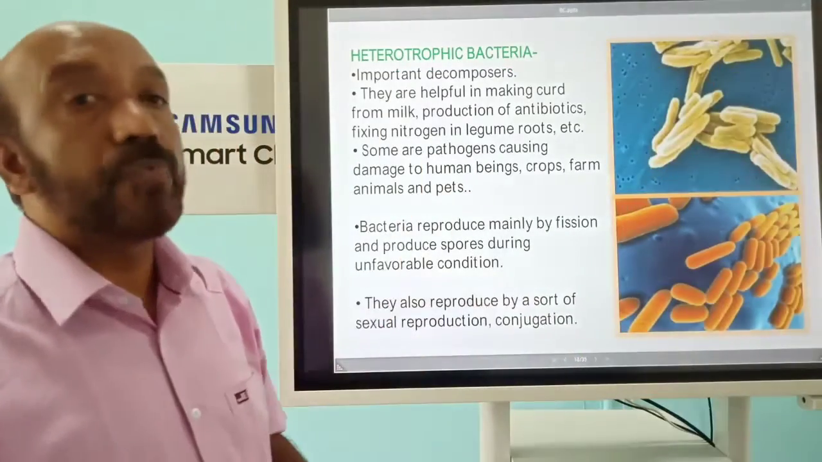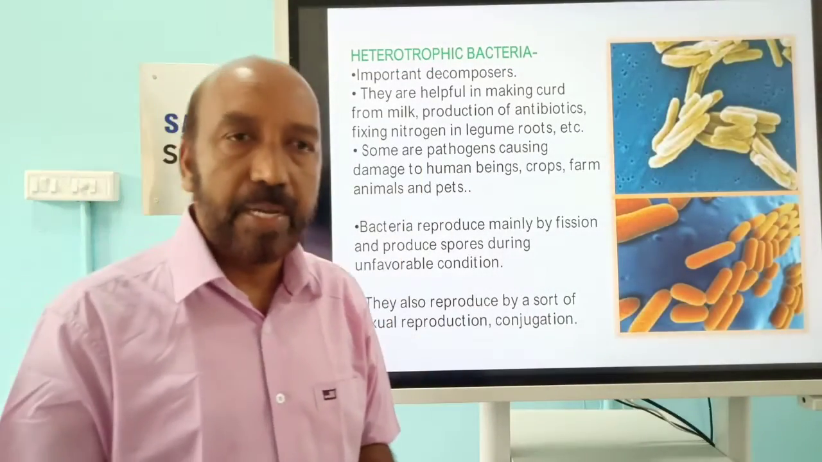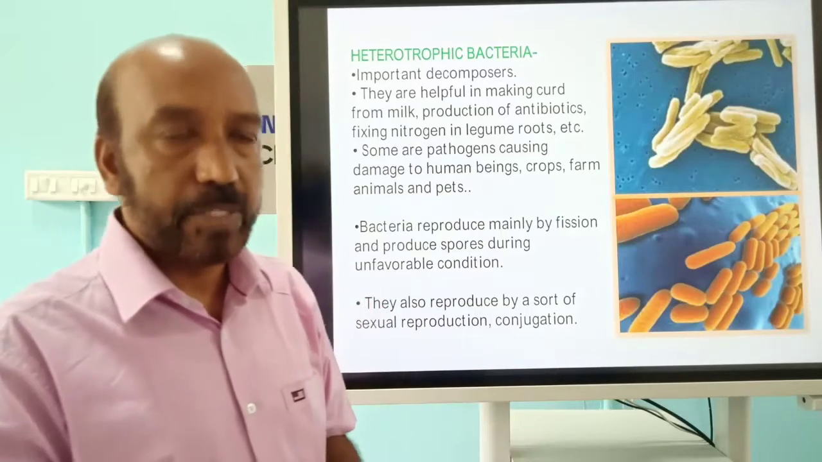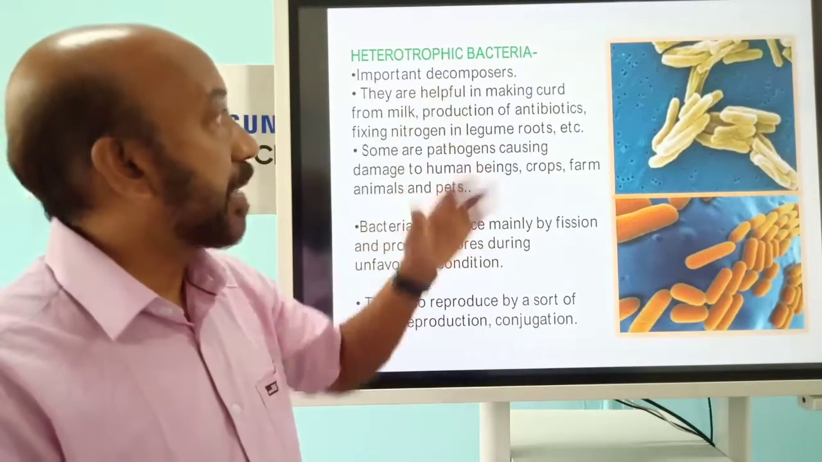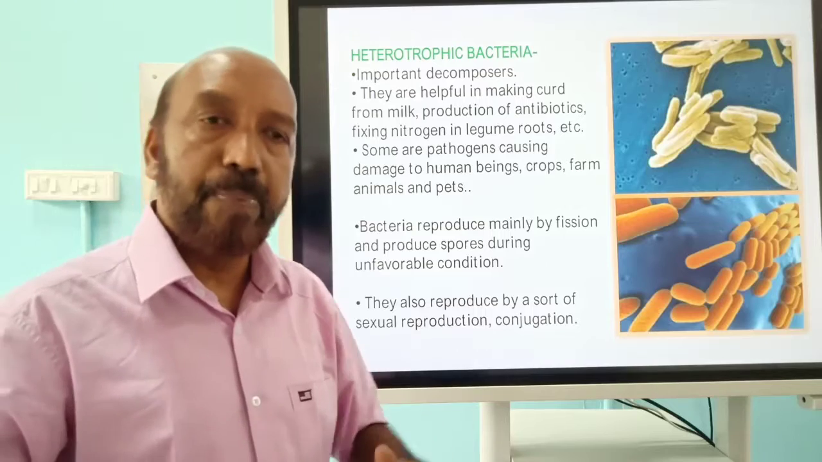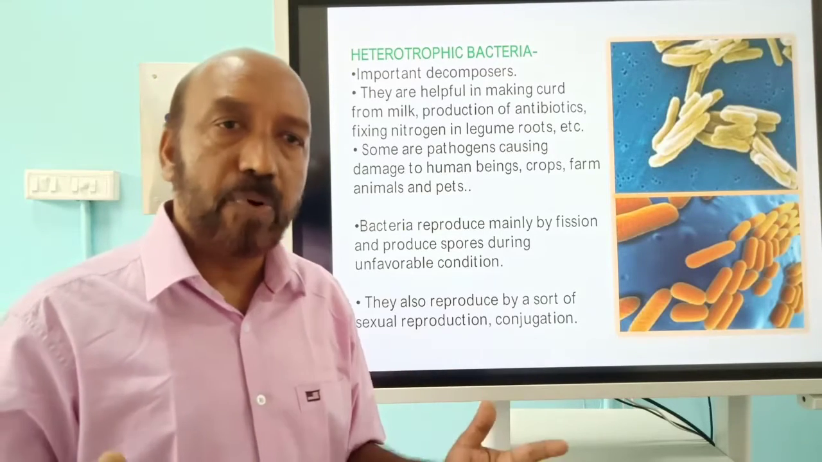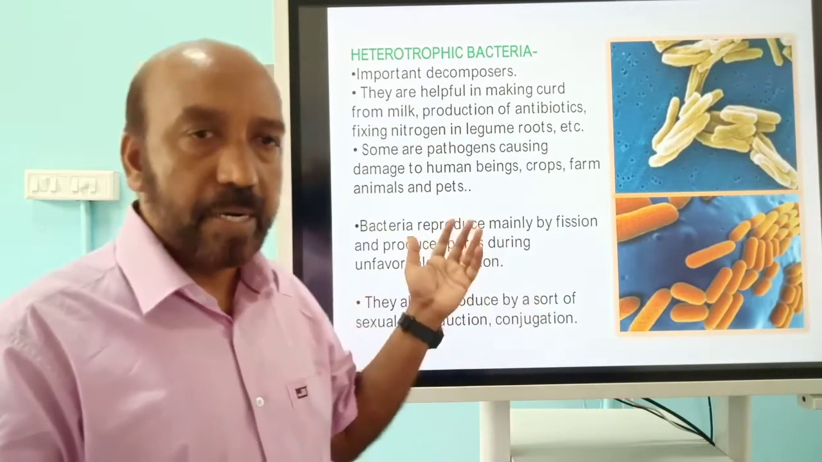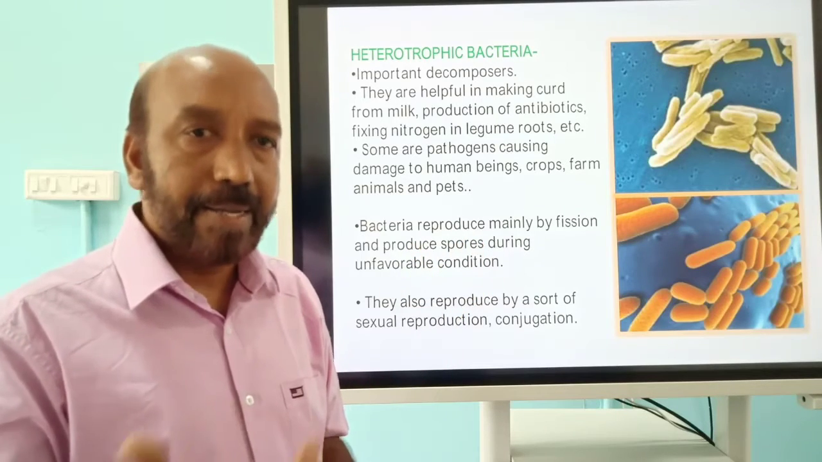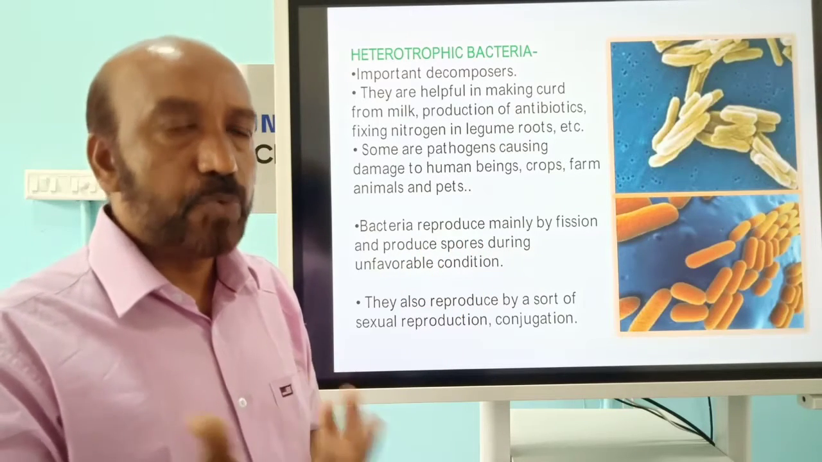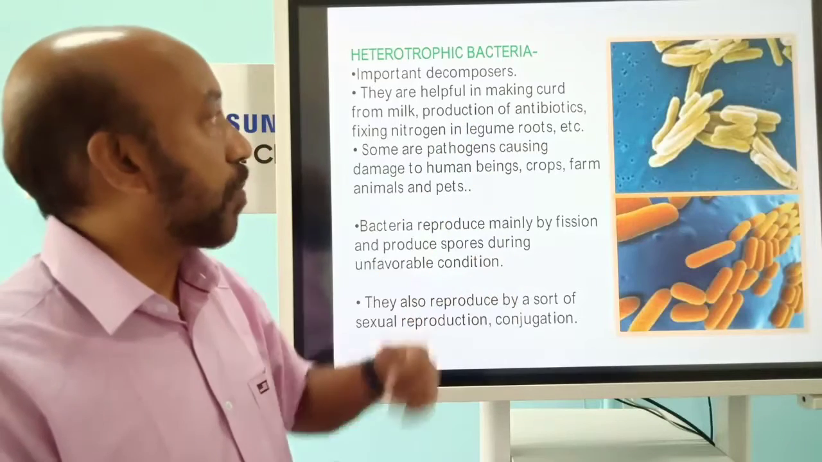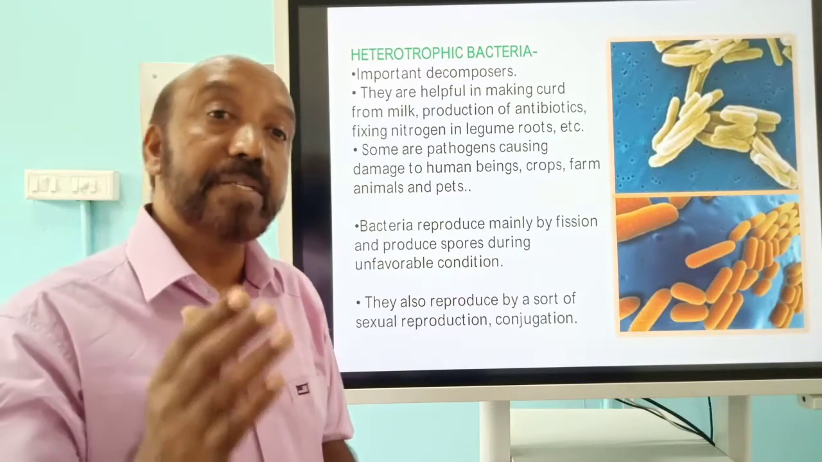Next one is heterotrophic bacteria. In our daily life they have a great role. Most of them are decomposers, but they help us make different types of usable items. For example, curd from milk and antibiotics, all these things we can get with the help of microbial organisms. They also help in nitrogen fixation.